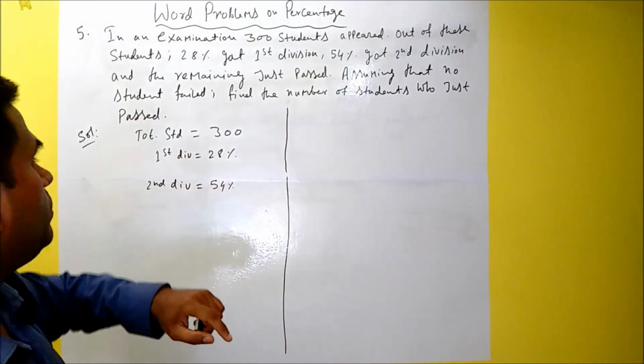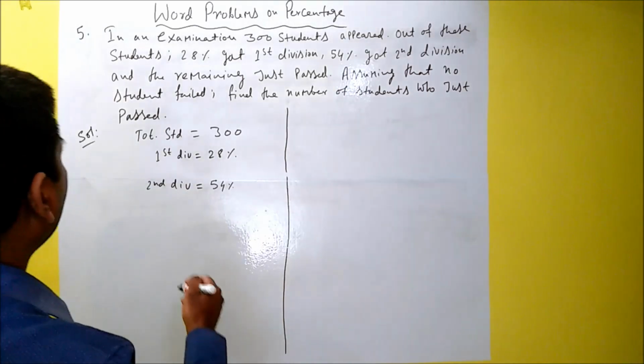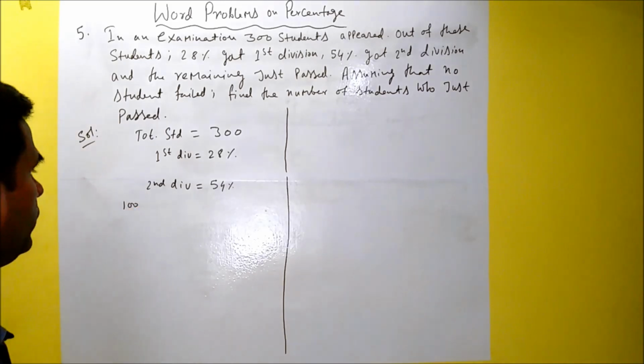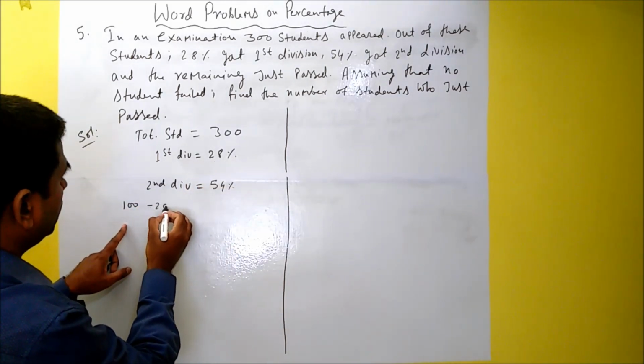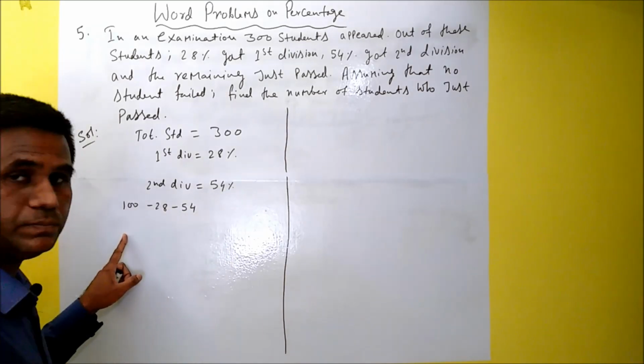Okay, so the remaining just passed. So how to find out the remaining? So if we assume that total is 100, suppose total is 100, okay, out of which first division is 28 and second division is 54.